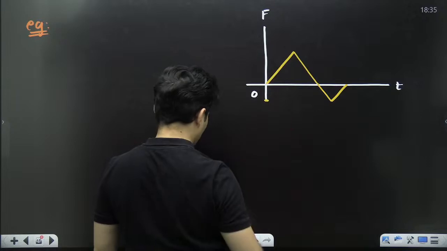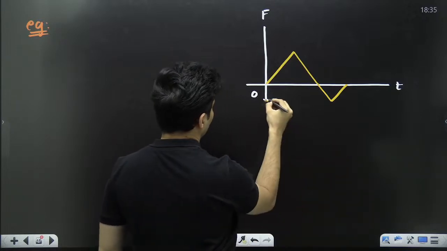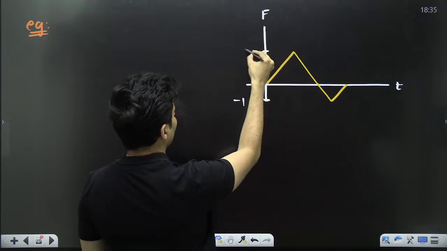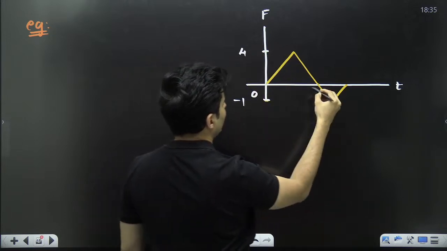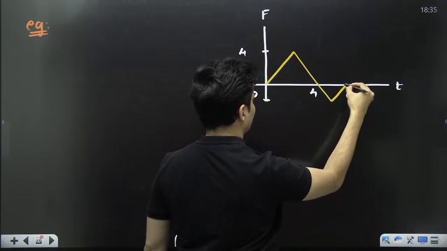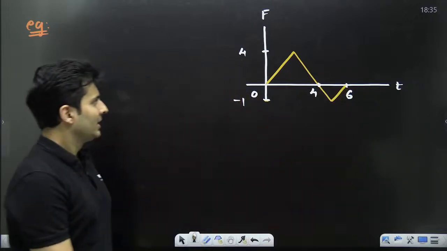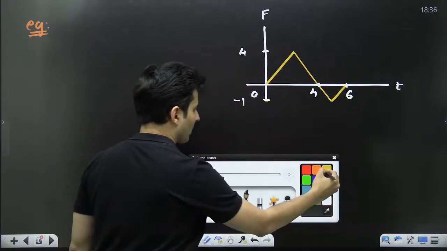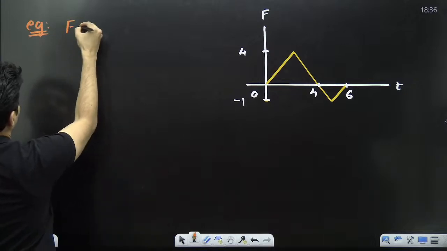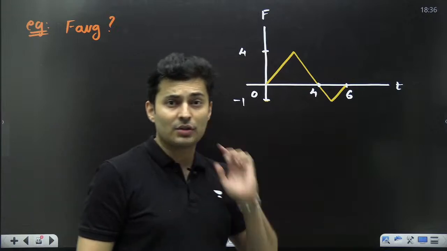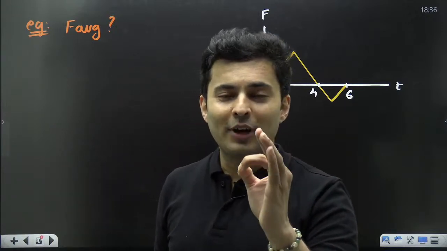Let's say this is -1. Let's say this is 4, and let's say this is 6. These are some values which I have just taken randomly. The question is, find the average force. What do you need to find average force?